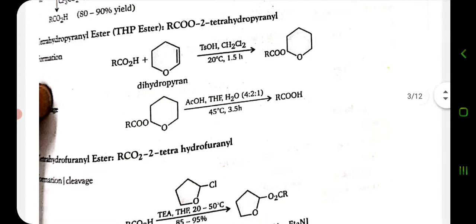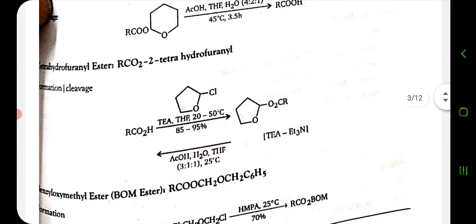Tetrahydropyranyl esters can be formed. Tetrahydropyranyl esters, THP, these can be prepared, and formation and cleavage is done in the presence of acetic acid and tetrahydrofuran, and our carboxylic group is obtained after the completion of the reaction.